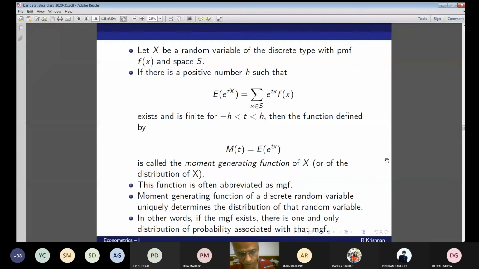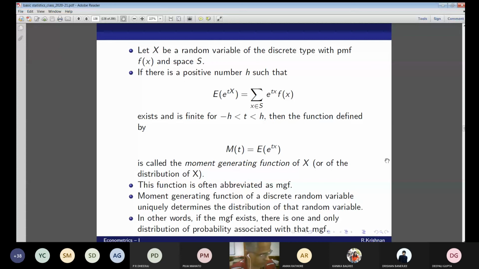And M double prime 0 is E of X squared, the second raw moment. So in general, M superscript (r) at 0 is nothing but the rth moment of X, as somebody correctly put it.